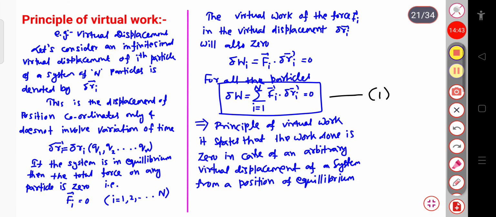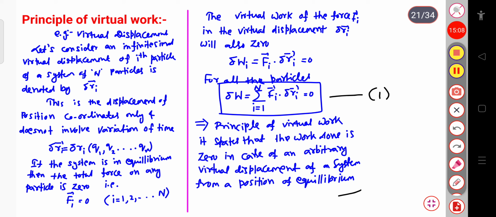So basically, in case of virtual work, for the virtual displacement, that is for an infinitesimal displacement, when the system is in equilibrium condition, then the total force is 0. Here the total force, one is the applied force and another one is the force of constraint. When I consider a rigid body, then the force applied is 0.